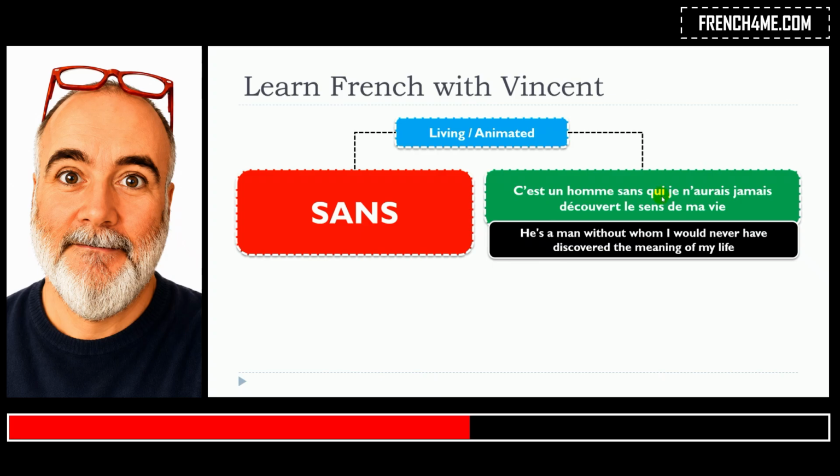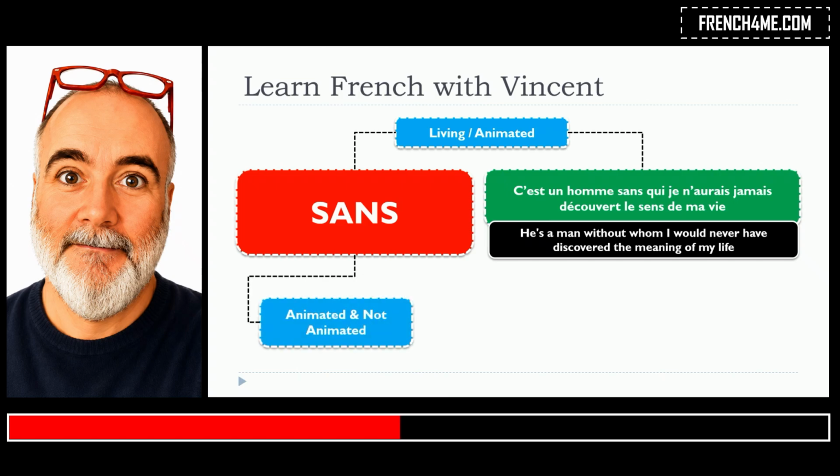Of course you will tell me, but Vincent, it's exactly the same pronoun as we've been using for the feminine singular. And yes, it is. In fact, it's quite easy, because you will see later that it will be exactly the same that we will use for the feminine plural and for the masculine plural. So it's quite simple. You just need to memorize the qui. D'accord? And then you will be able to use it for the masculine, feminine, plural and singular. C'est un homme sans qui je n'aurais jamais découvert le sens de ma vie.